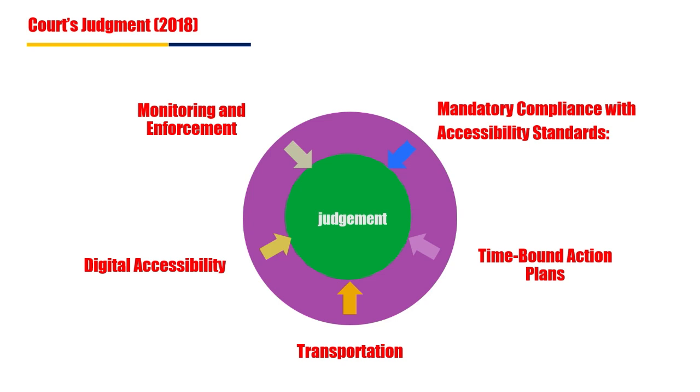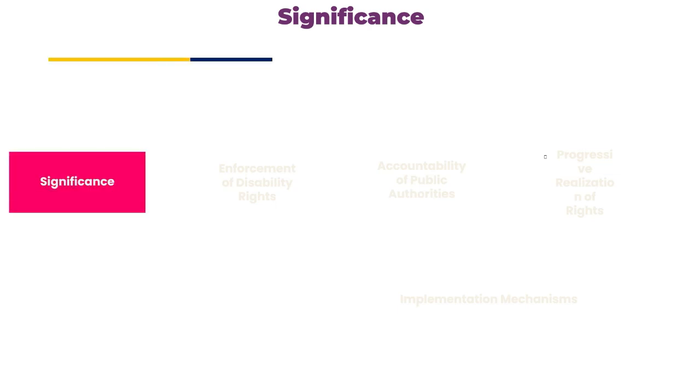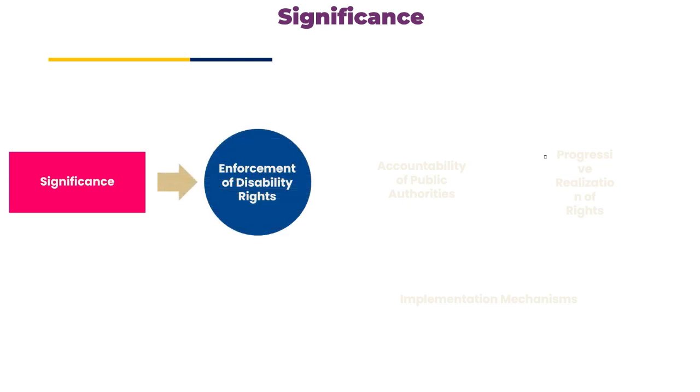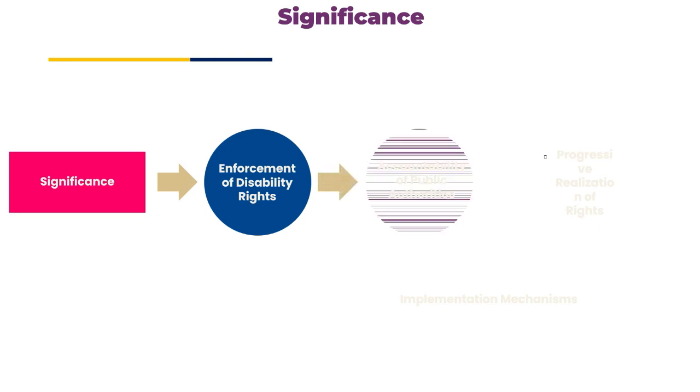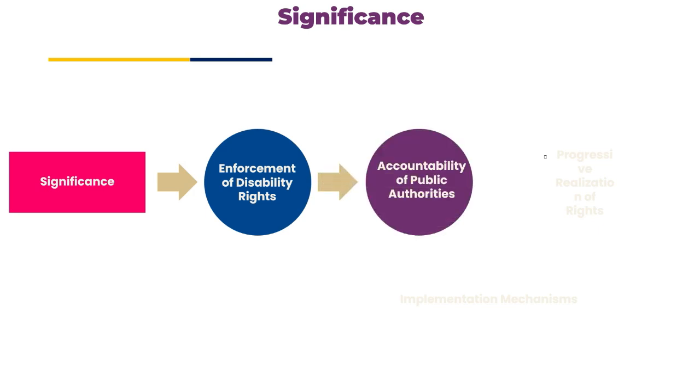So the Supreme Court of India gave this judgment under the Rights of Persons with Disabilities Act. There is also significance, that is the enforcement of disability rights, which is the main significance. The judgment reinforces the binding nature of accessibility obligations and the person's dignity under the RPWD Act. And it also provides accountability for public authorities.